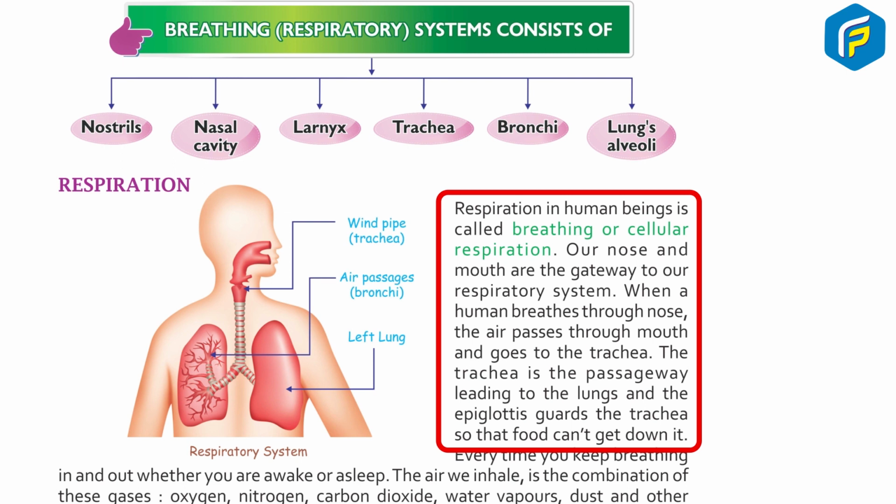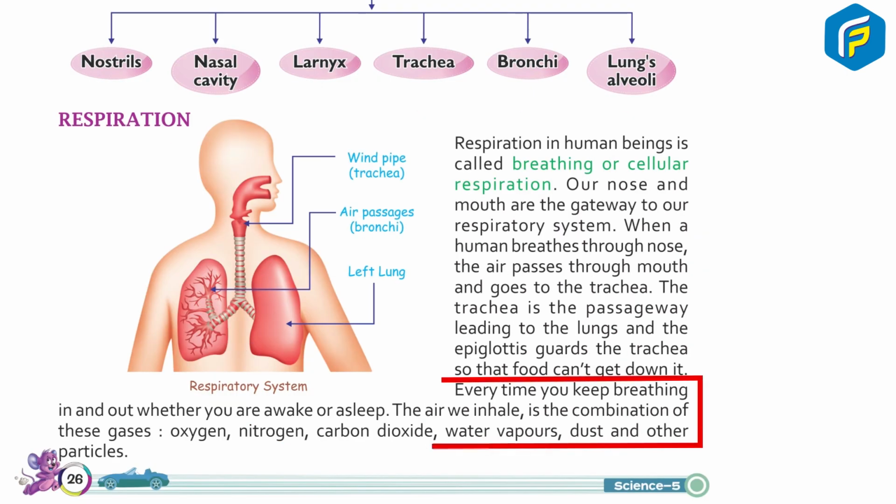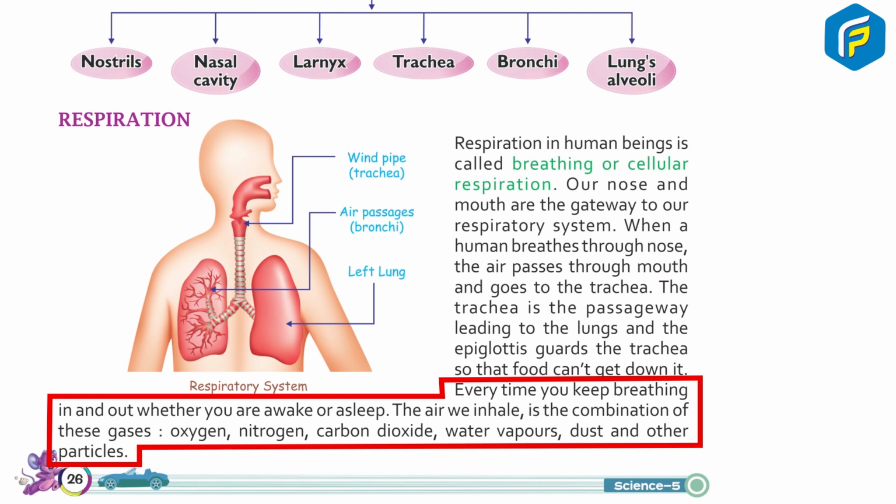Our nose and mouth are the gateway to our respiratory system. When a human breathes through the nose, the air passes through the mouth and goes to the trachea. The trachea is the passageway leading to the lungs, and the epiglottis guards the trachea so that food cannot get down it. Every time you keep breathing in and out, whether you are awake or asleep, the air we inhale is a combination of these gases: oxygen, nitrogen, carbon dioxide, water vapors, dust, and other particles.